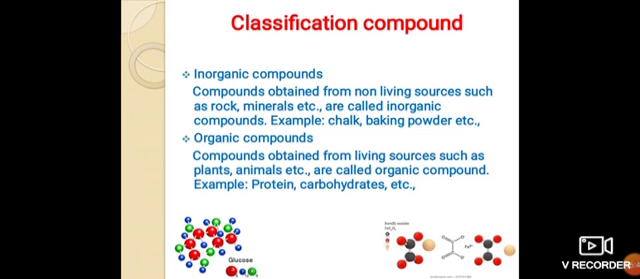Classification of compounds. Compounds are classified as inorganic compounds and organic compounds. Inorganic compounds. Compounds obtained from non-living sources such as rocks, minerals, etc. are called inorganic compounds. Example: chalk, baking powder. Organic compounds. Compounds obtained from living sources such as plants, animals, etc. are called organic compounds. Example: protein, carbohydrates, etc.